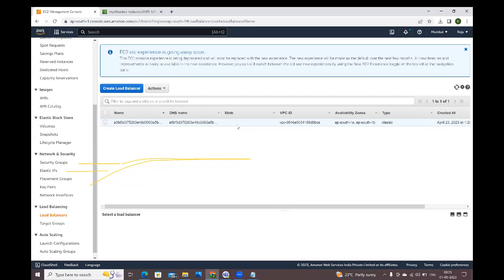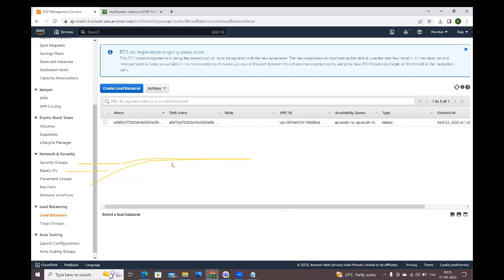Then what do we need to do? We need to map the load balancer with domain names. Domain names means Google.com, Facebook.com, Amazon.com. Like that, we need to purchase one domain name and map the domain name with the load balancer DNS URL.